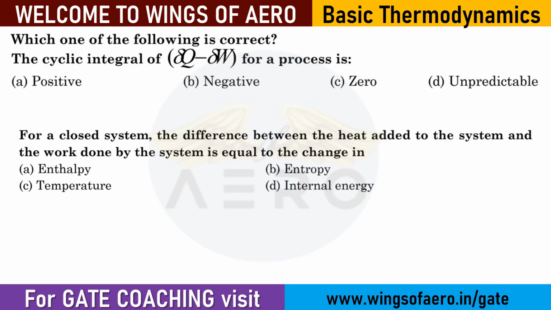This kind of question is also asked. Which one of the following is correct? The cyclic integral of del Q minus del W for a process is. Can you tell me which answer? 0. Absolutely, C, it is 0. As we have discussed previously, it will be 0. Then the next question we will do later at the end, because we have not covered that particular topic yet.